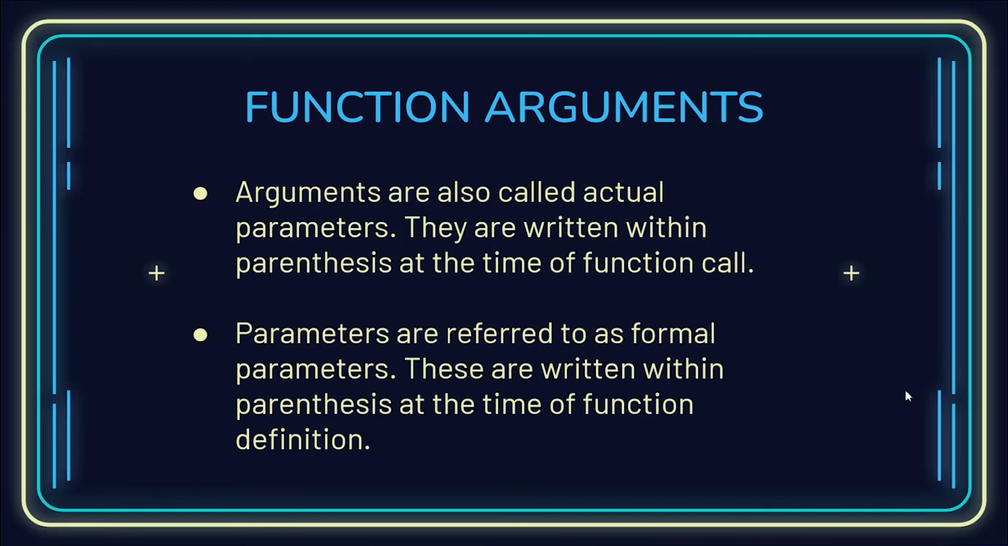Now function arguments. Here we'll be looking into arguments and parameters both. Arguments are also called actual parameters. They are written within parentheses at the time of function call. And parameters, on the other hand, are referred to as formal parameters. Arguments are actual parameters, and parameters are formal parameters, and these are written within parentheses at the time of function definition. So arguments are mentioned during the time of function call, while parameters are written during the time of function definition. Okay, so moving on.